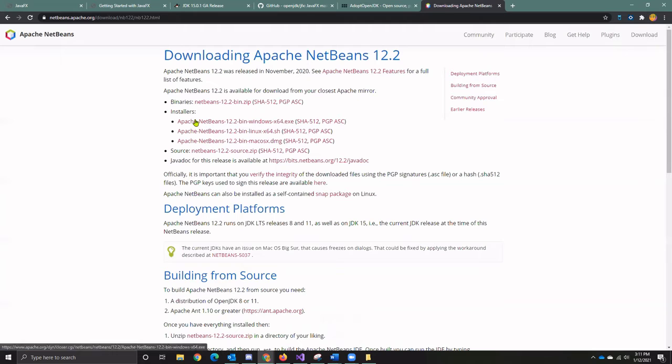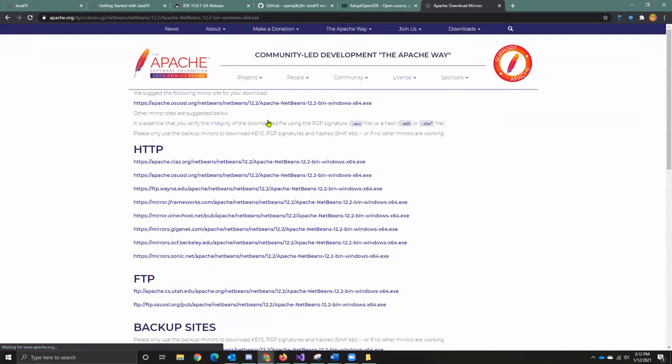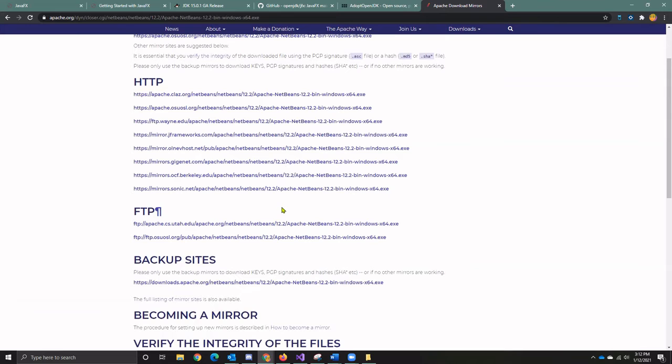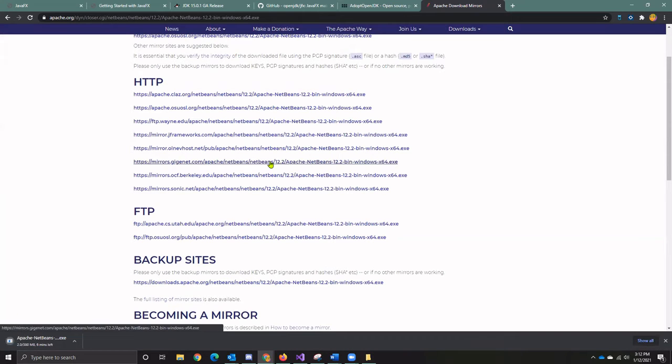I'd like an installer. I always like a good installer, so I'll look at the Windows installers, and I'm going to pick some mirror. Let's find something that's close to me. Oh my goodness. Giganet, that looks fast, right? Now it's pretty good sized.